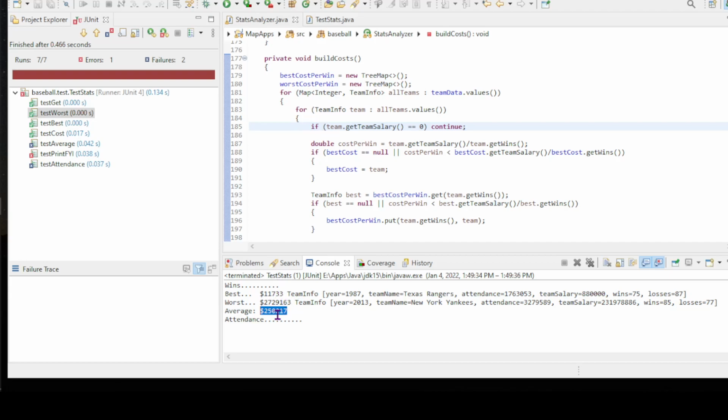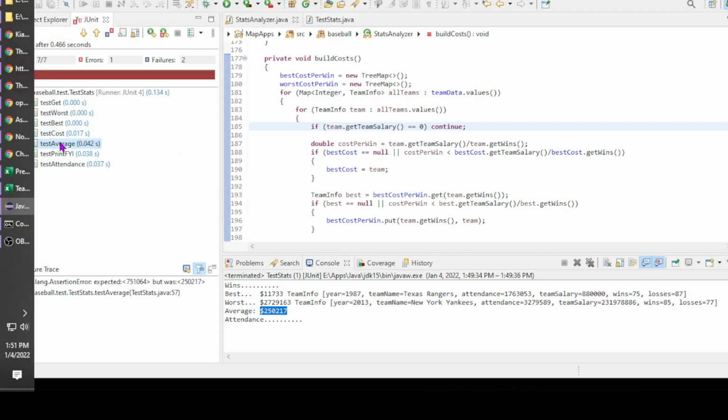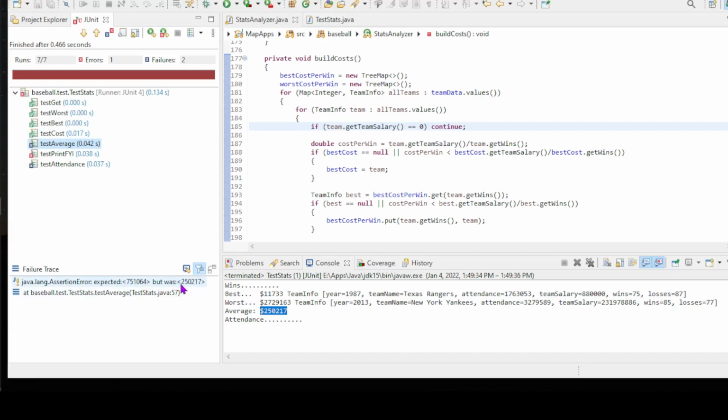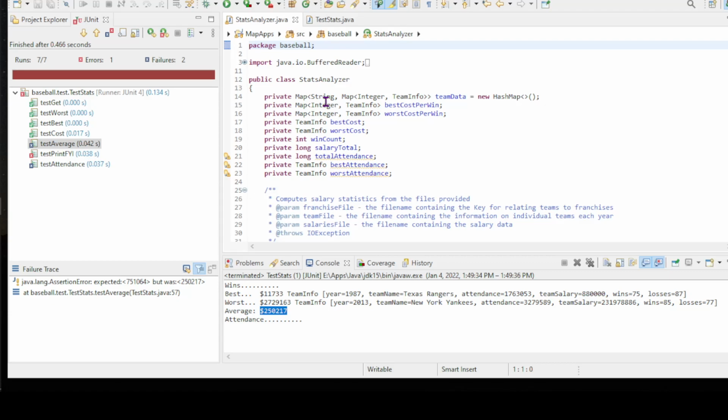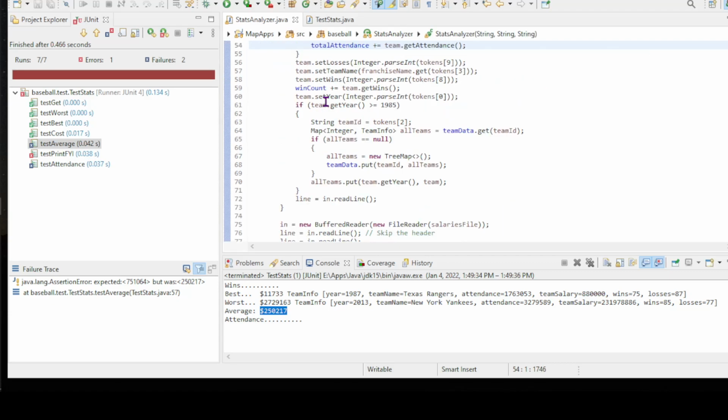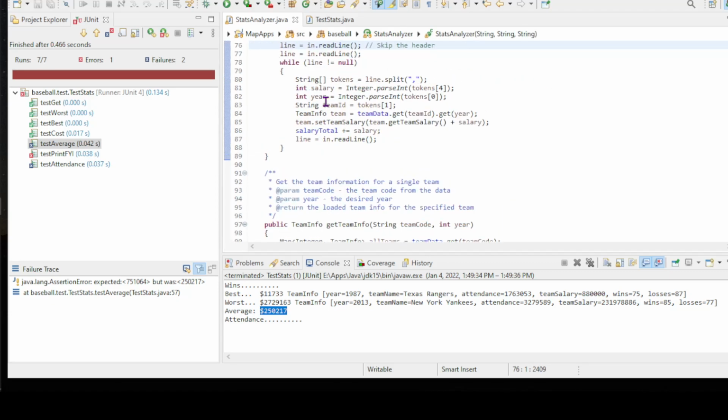Now that average number might be off actually, because I don't know that we checked these zero salary ones up above, and so the way we calculate it might be off. And that's again an idea of double checking where it's supposed to be. So if we actually test the average here, that's probably what's going on: we are calculating the average in the wrong spot. So let's come back and clean that one up again real quick. So let's go to our code, and maybe let's change where we calculate the averages.